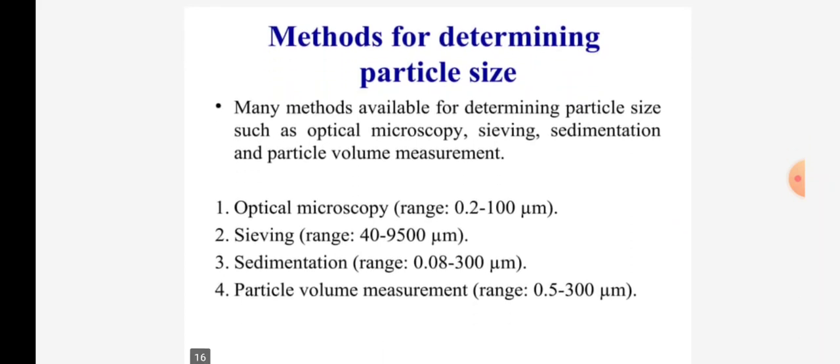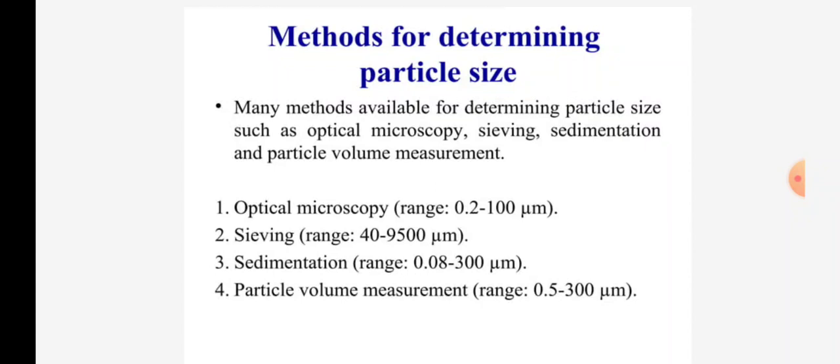So, what are the methods for determining particle size? Many methods are available, such as optical microscopy, sieving, sedimentation, and particle volume measurement. In optical microscopy, the range is 0.2 to 100 micrometer. In sieving, the range is 40 to 9500 micrometer. Sedimentation range is 0.08 to 300 micrometer.